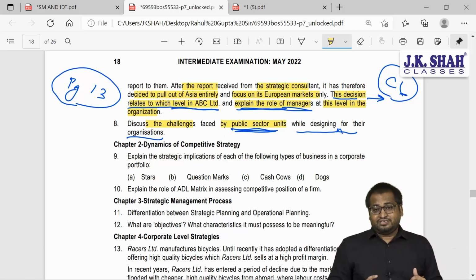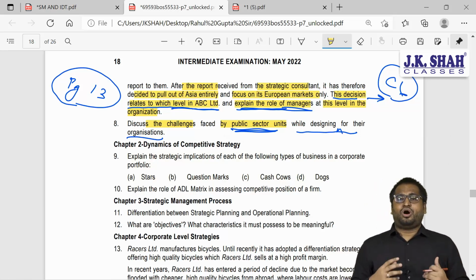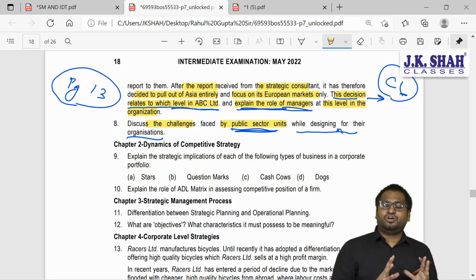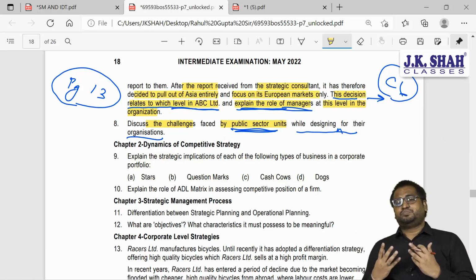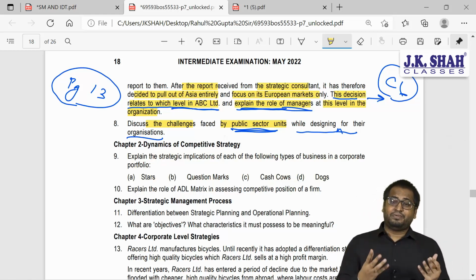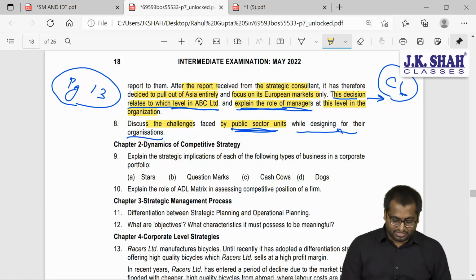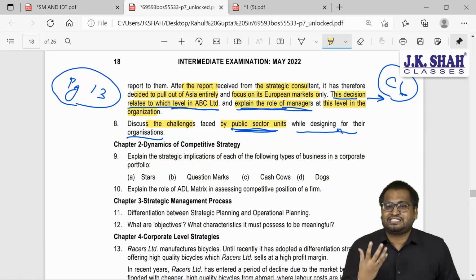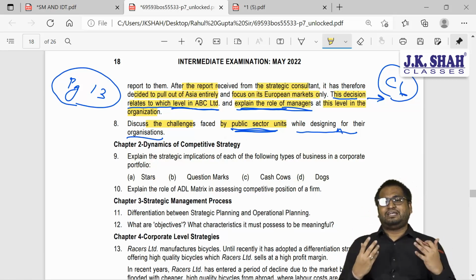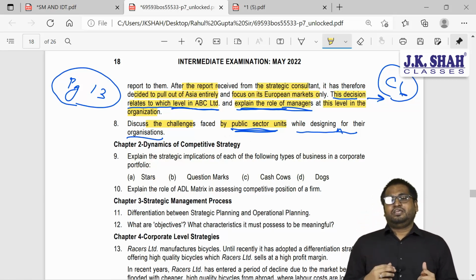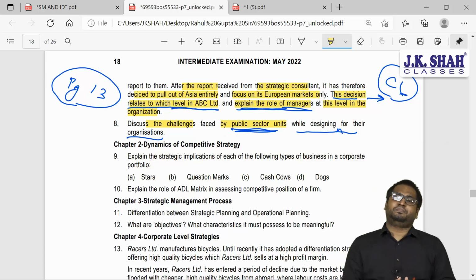What is strategic management in non-governmental organizations, in governmental organizations, in hospitals, in educational institutions? If you remember the answer to this question, public sector unit means, one example is LIC, an insurance company, which is partly owned by the Government of India. Banks, in which government has the ownership.